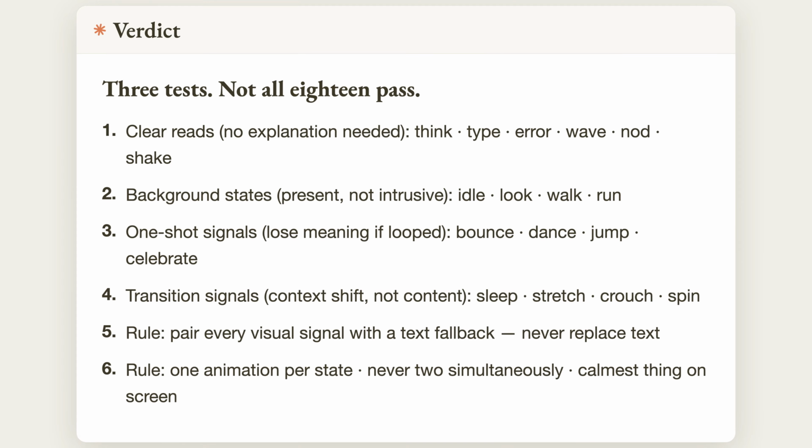3 tests for every animation. 1. Does the learner read it without explanation? 2. Does it pair with text? Never replace it. 3. Is it the calmest thing on screen? The mascot is a background signal, not the main event. If it passes all 3, it earns its place.